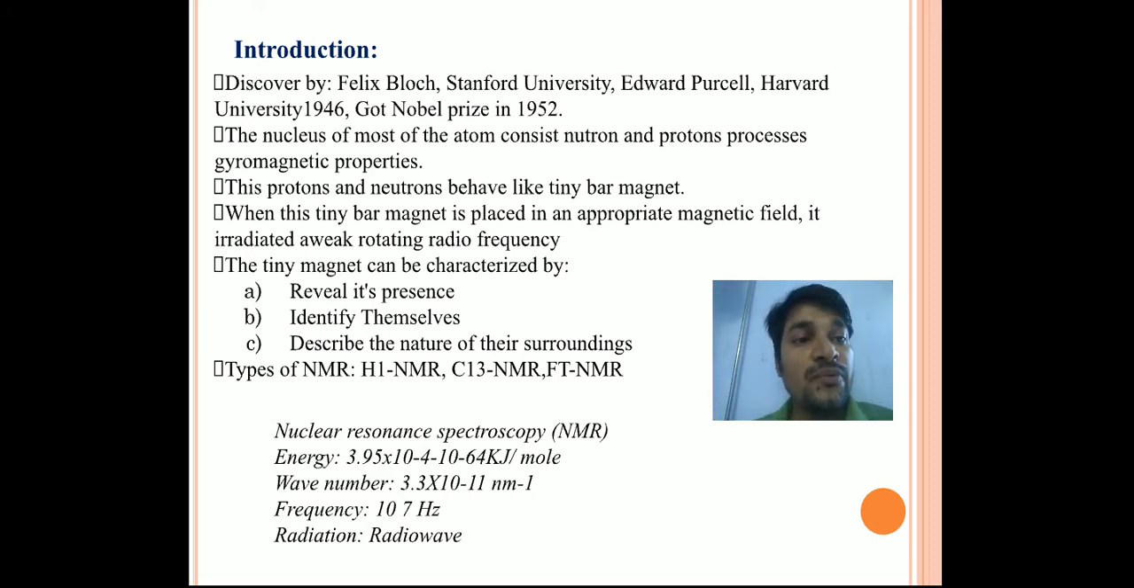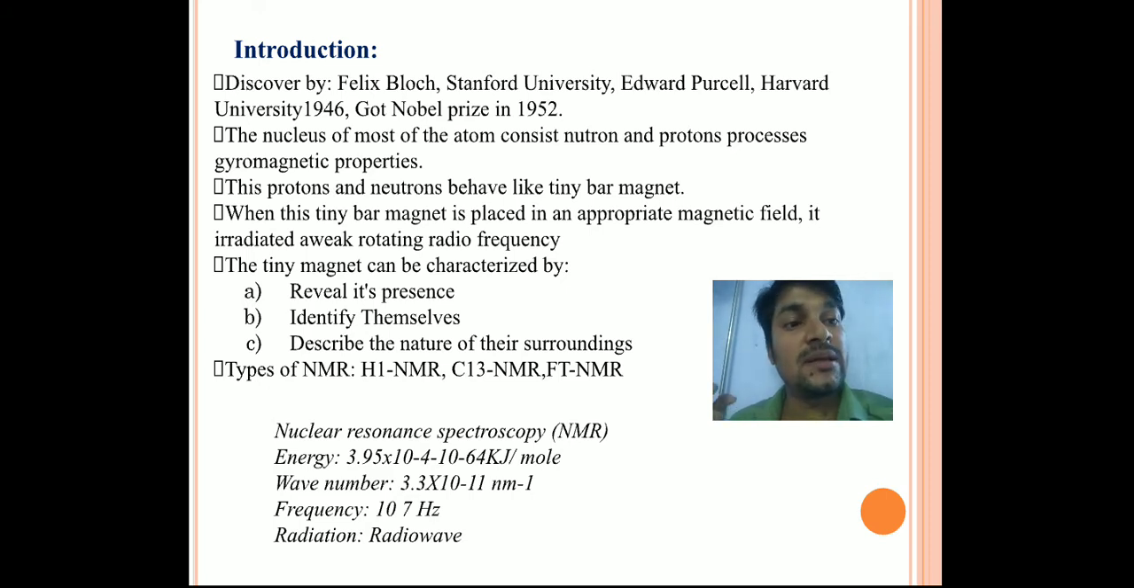Before that, what is the utility of NMR spectroscopy? You have to know: in any spectroscopy, the main agenda is that you try to find out the structure of an unknown compound. Proton NMR is the same. Here we try to identify how many different protons are present in the unknown sample and what their different environments are. An unknown sample is given to you and we have to find out how many protons are present there.